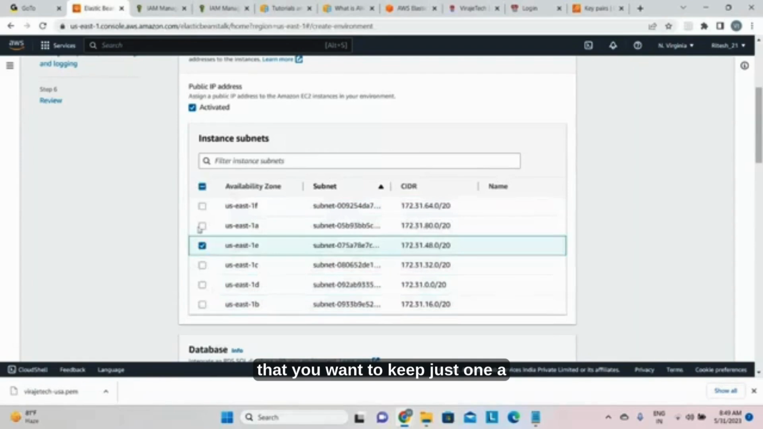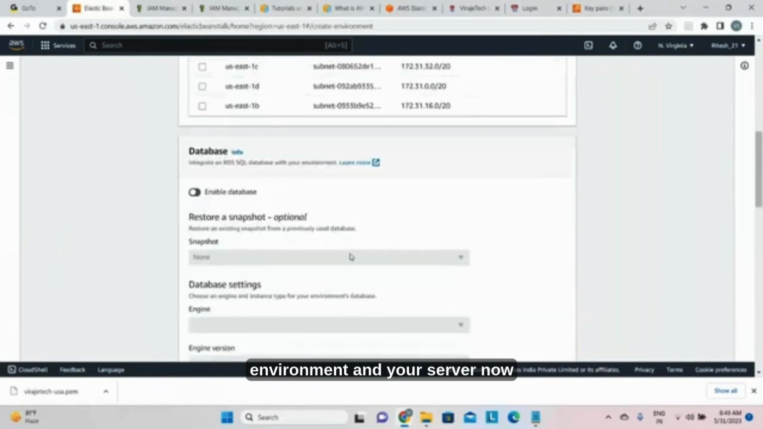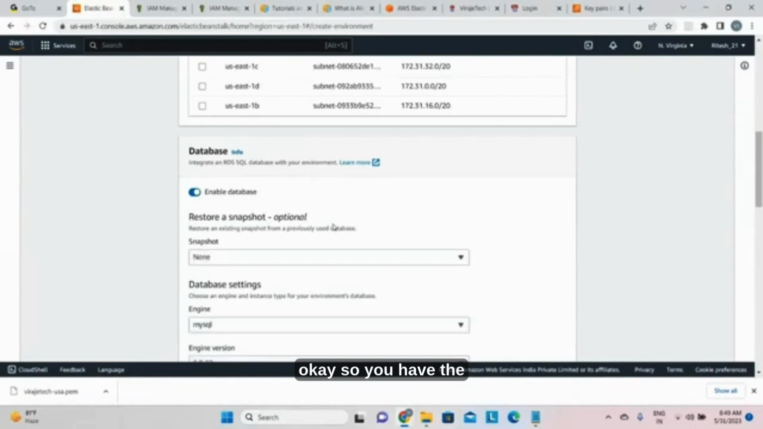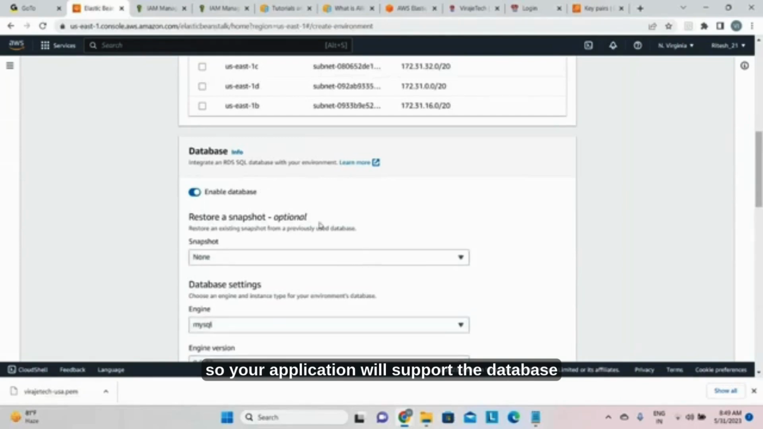Suppose that you want to keep just 1A, you can keep 1A. There you want to put your environment and your server. Now database. If it is a dynamic application, you can enable the database. So you have the RDS, Relational Database Service, you can attach. So your application will support the database.